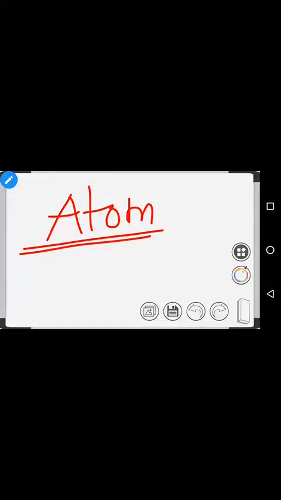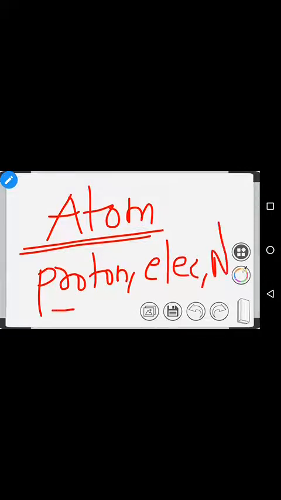So, proton has the positive charge, electron has the negative charge, neutron has the neutral charge. These three things. Again, there is an atom, and in the atom a lot of subatomic particles are there. We discussed proton, electron, and next we discussed neutron. Proton has positive charge, electron negative charge, neutron neutral charge. Since they are opposite charges, they will attract each other. If you know this much, you will be a master in chemistry.